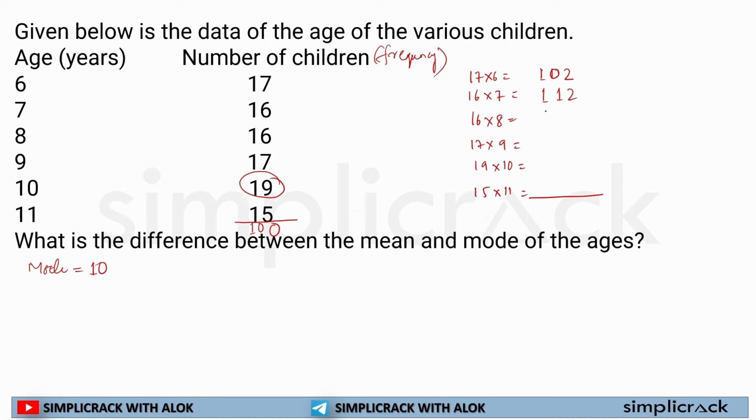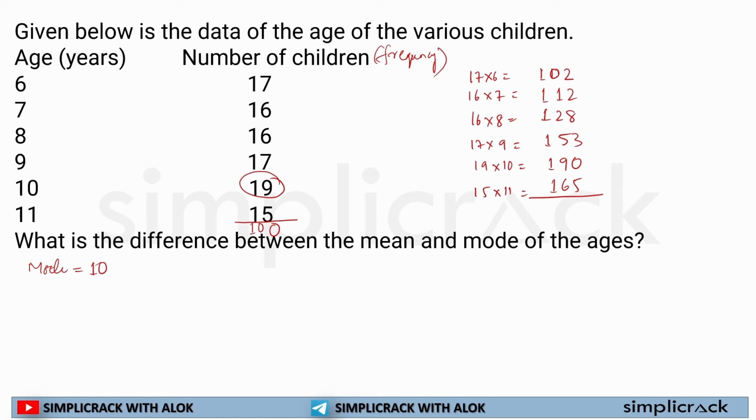Okay, 16 into 8 is 128. I am writing this whole thing down in order to help you understand it. You can skip all these minor steps and directly start calculating the answers. Okay, 17 into 9 is equal to 153. Okay, 19 into 10 is equal to 190. This is 165. See, all these things are really easy if you try to solve it once or twice.